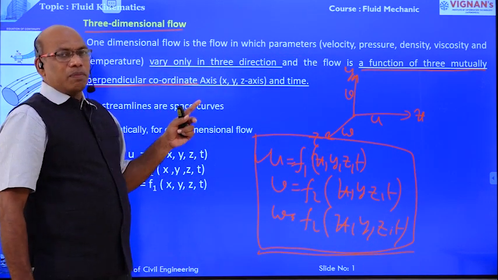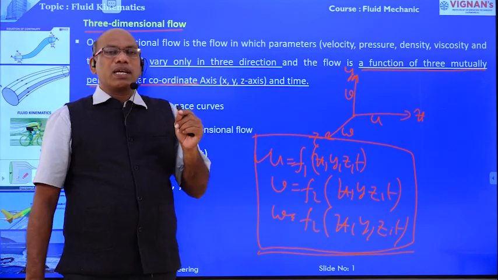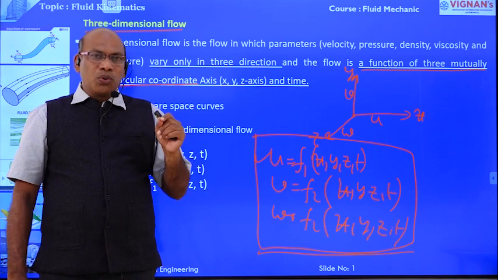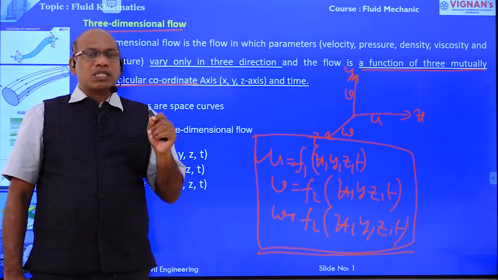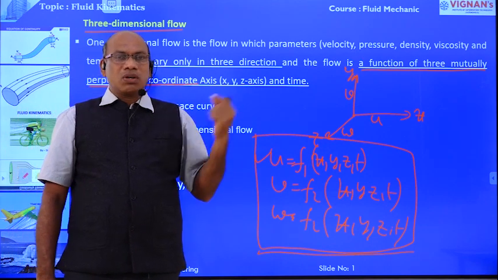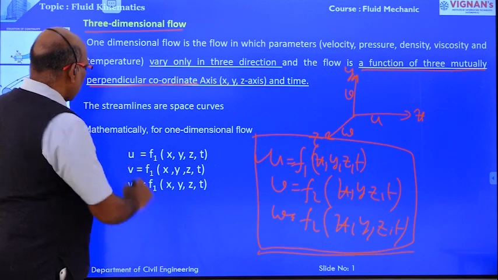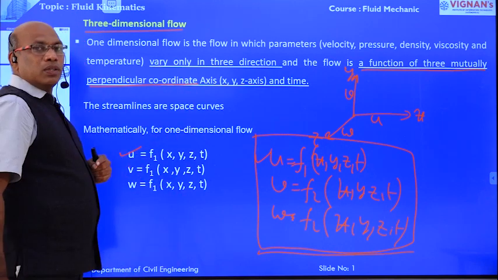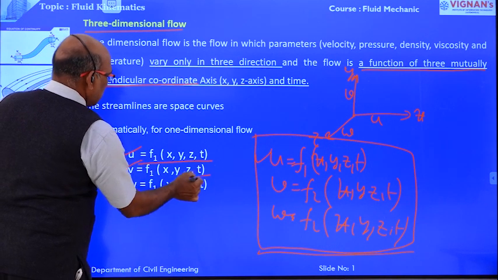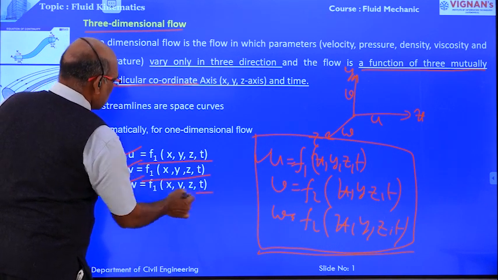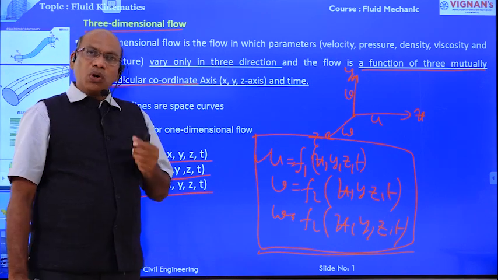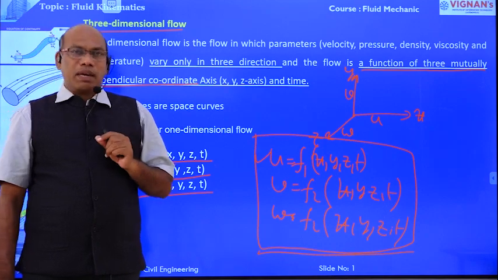The mathematical form of the three-dimensional flow indicates that in case of a three-dimensional flow, the velocity components u, v, w exist in the x, y, z directions respectively. Right? u is a function of x, y, z, t, and v is a function of x, y, z, t, and w is also a function of x, y, z, t. This is about one-dimensional flow, two-dimensional flow, and three-dimensional flow.